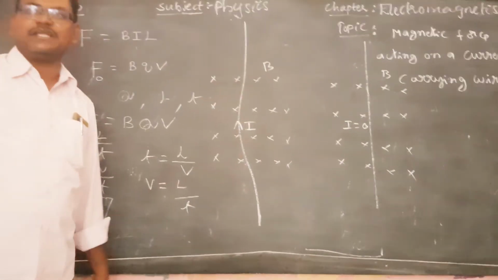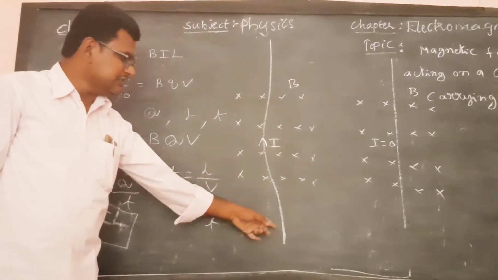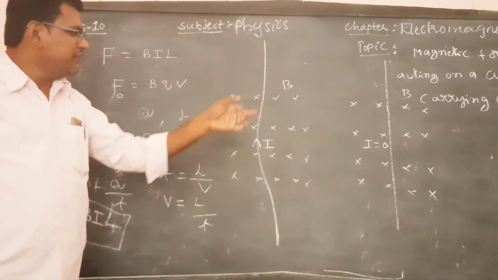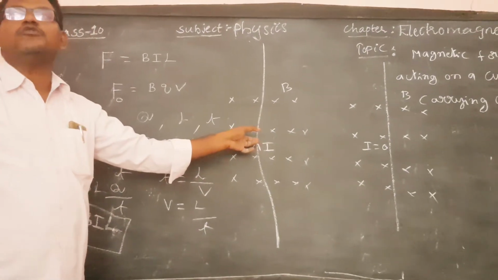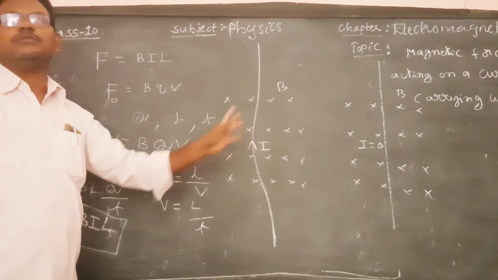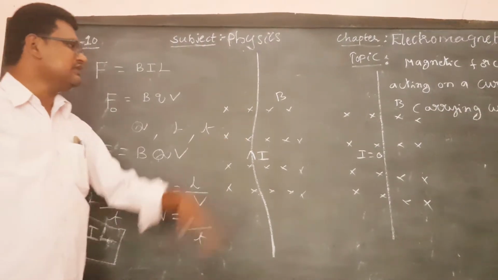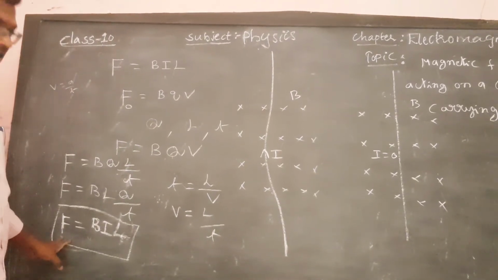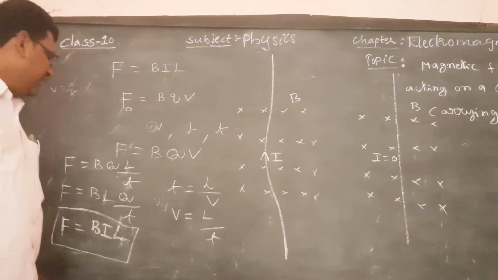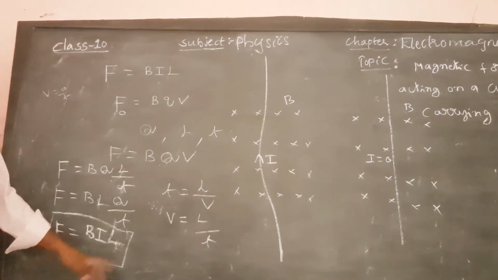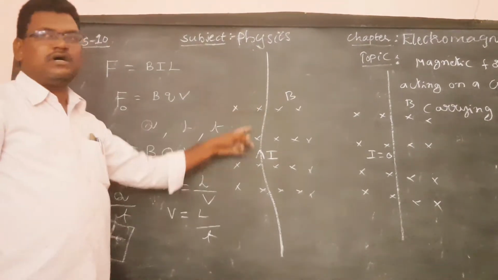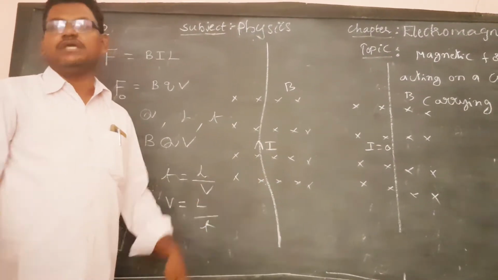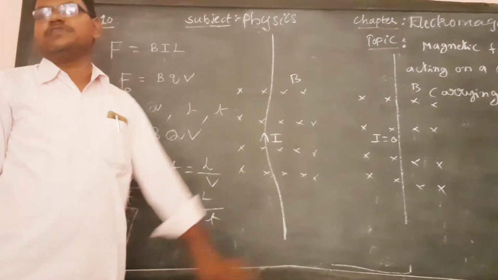Here the current is flowing through the wire in the upward direction, whereas the magnetic field is perpendicular to the plane and into the plane. In this case, the magnetic force on a current carrying wire is F equals BIL. Here L is the length of the wire present in the magnetic field only, not the entire length of the wire.